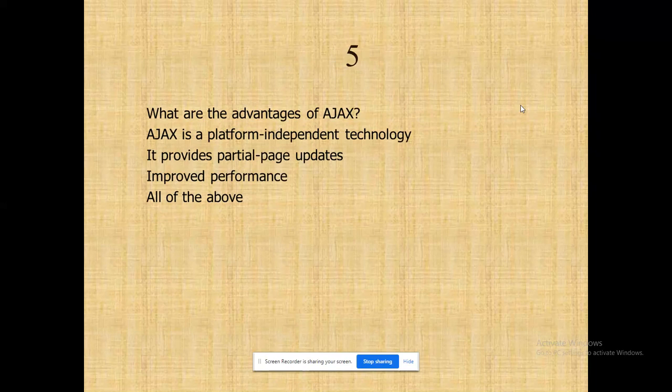Already we have seen this, right? Ajax. I taught you once I was completing my XML session, right? This is the thing. What are the advantages of Ajax? You have to convey the answer for this. The reason to talk about Ajax is also here, right? I'll tell you why. But try to convey your answer. What are the advantages of Ajax? Put your option in the chat. A, B, C, D. Which one will be the best option? I'm expecting your answers in the chat.